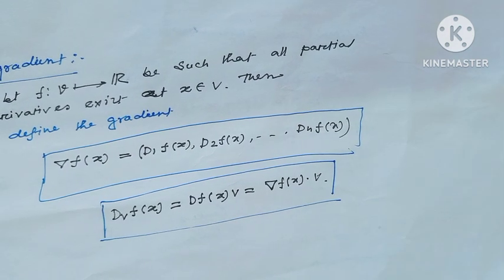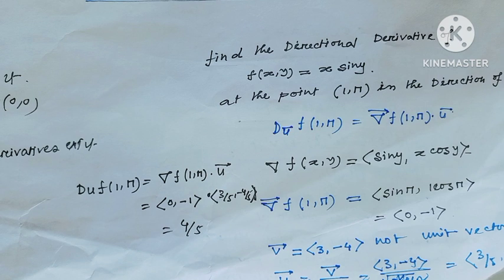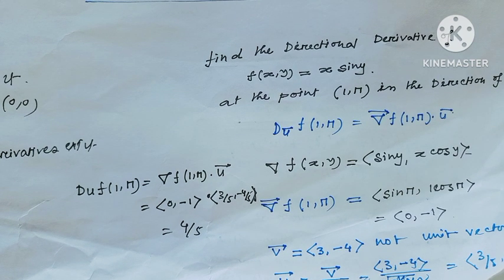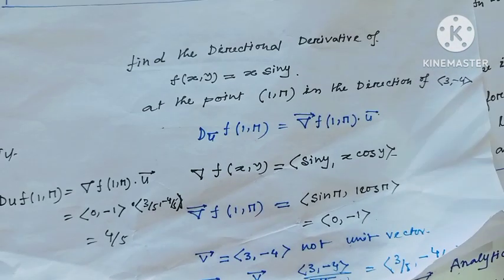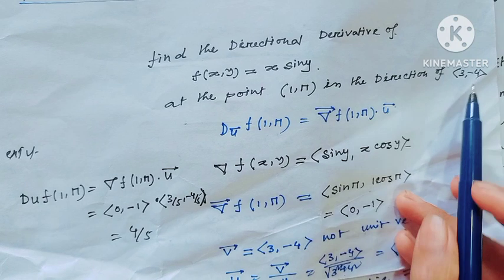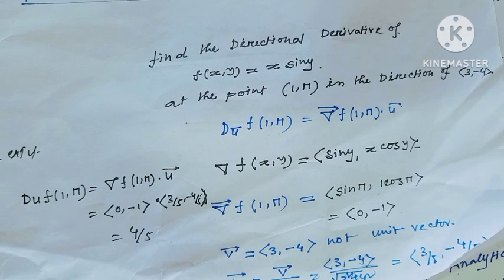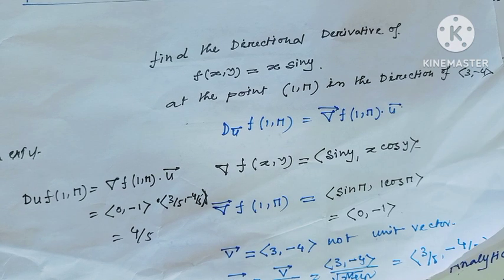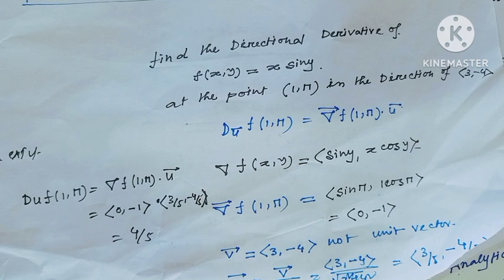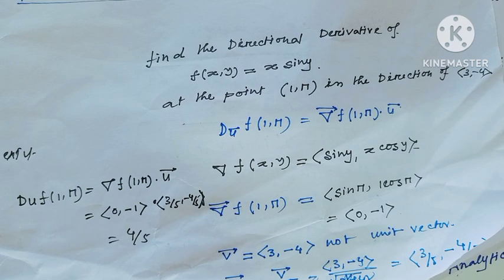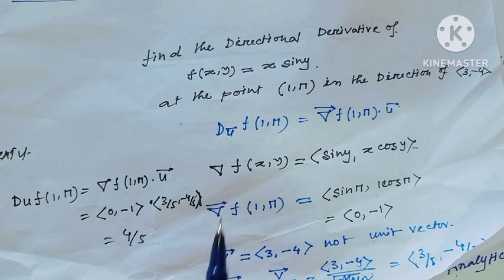Now I will show one example. Find the directional derivative of the function f(x, y) equals x sin y at the point (1, pi) in the direction of (3, -4). This is equal to the gradient of the function at the point (1, pi) dotted with the vector u, where u is in the direction of (3, -4).